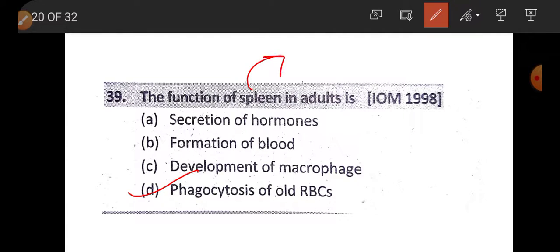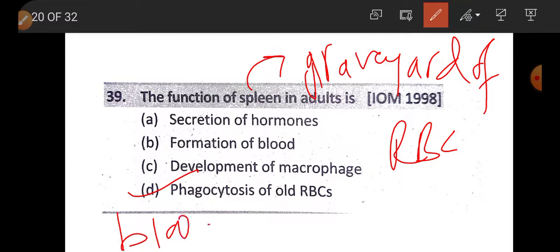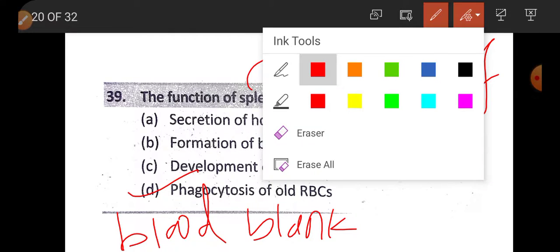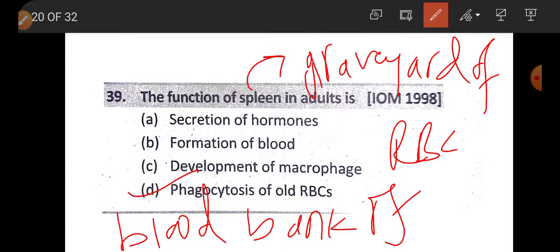Spleen is also called graveyard of RBC, and also called blood bank of body. The function of spleen in adult is phagocytosis of old RBC.